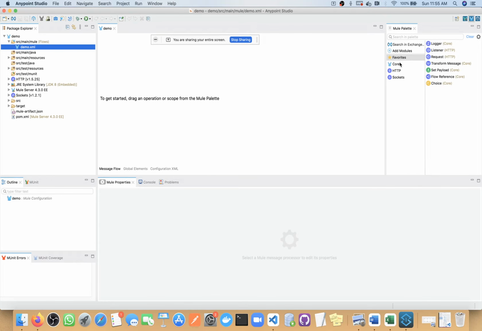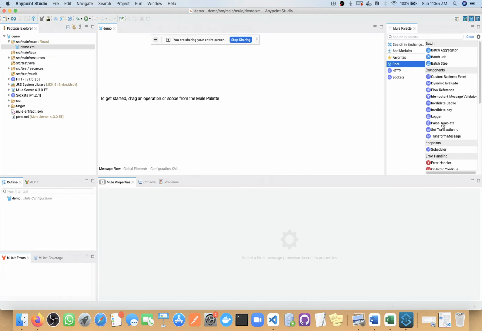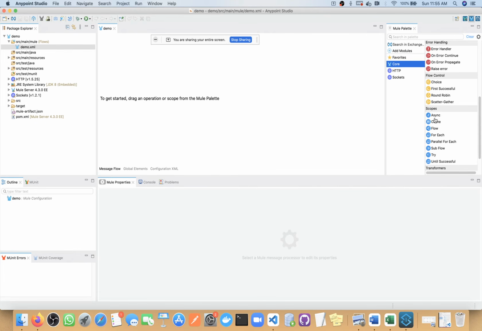I will drag and drop one flow and one subflow, then you will be able to see the proper difference.